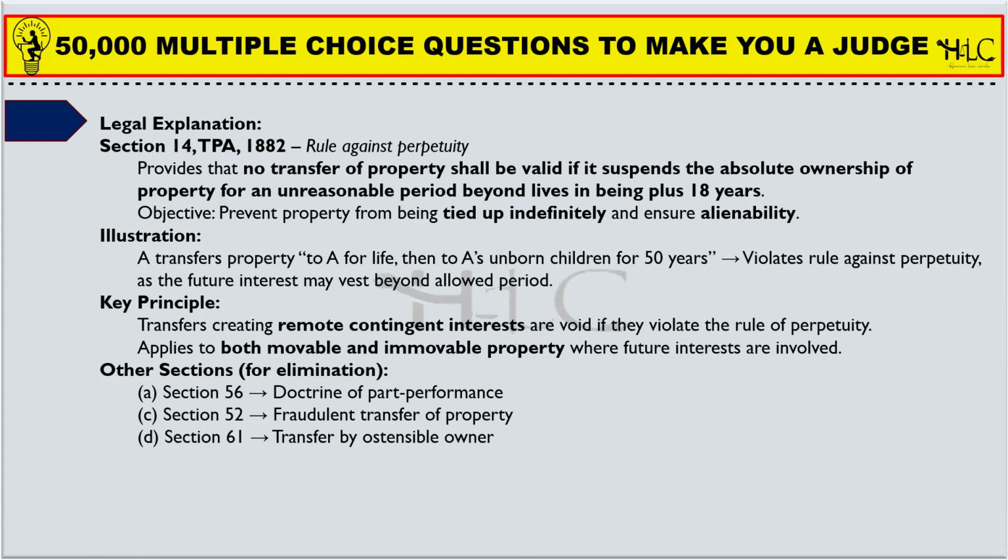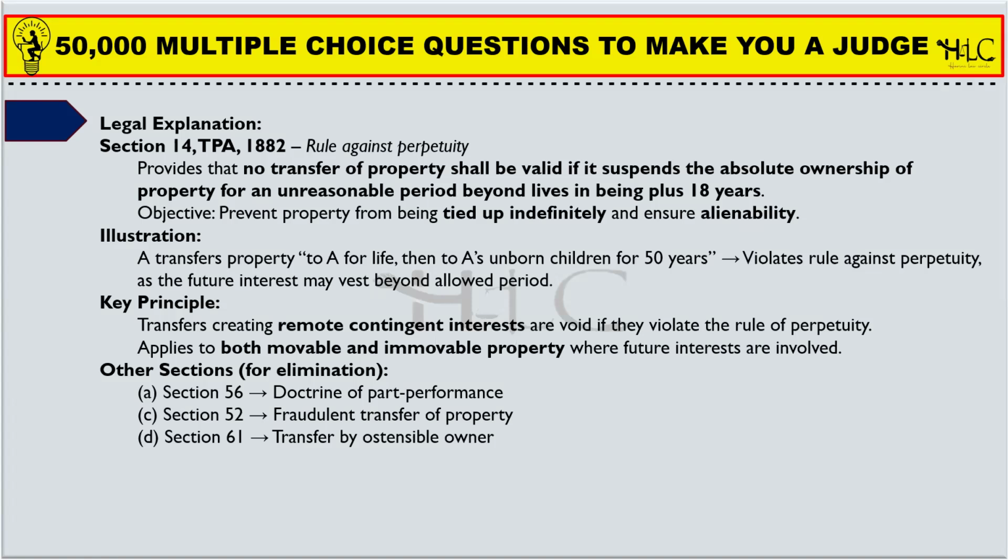We have already seen this principle in our previous sessions, where section 14 says that no transfer of property shall be valid if it suspends the absolute ownership of property for an unreasonable period beyond lives in being plus 18 years. The objective of this provision is to prevent property from being tied up indefinitely, and it ensures alienability.